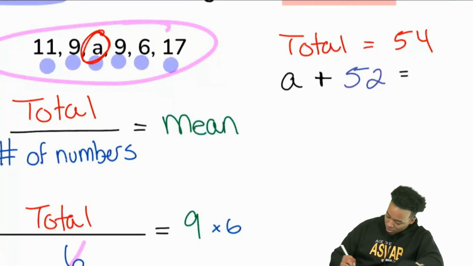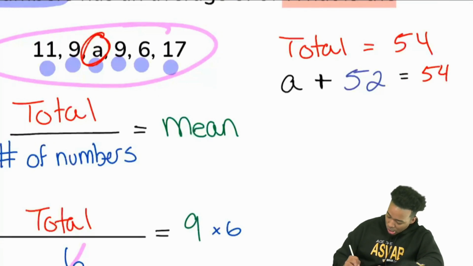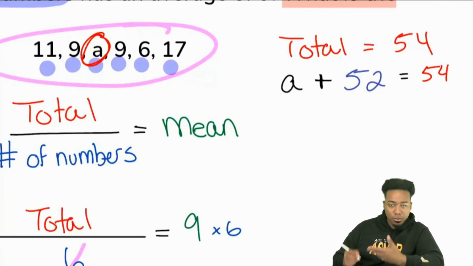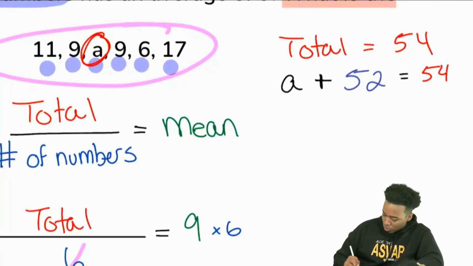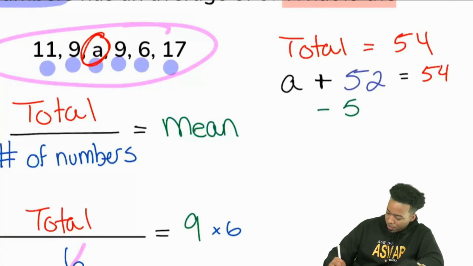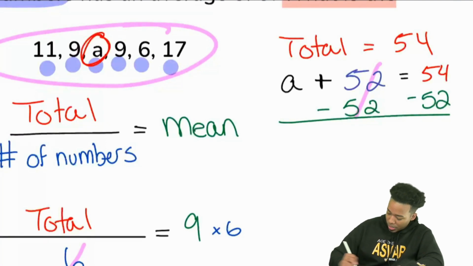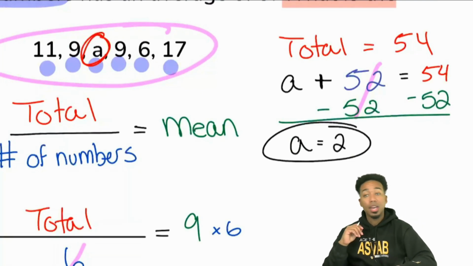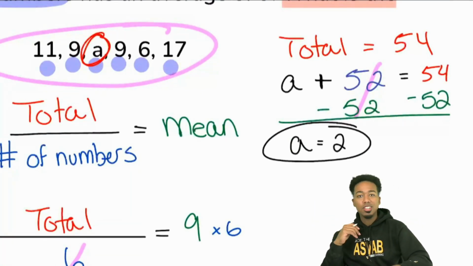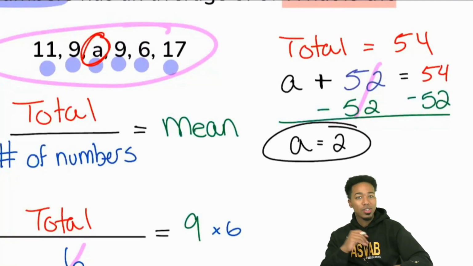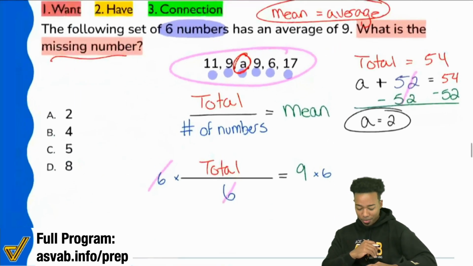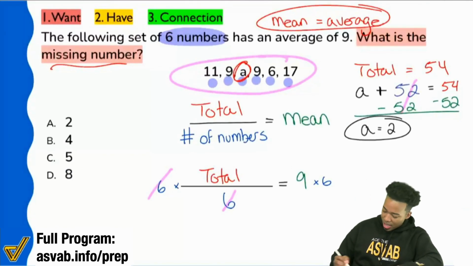So if this is supposed to equal 54, we could, if we wanted to show it, we don't really have to, but I will. We can go ahead and subtract it from both sides. And boom, that's going to give us A equals 2. So that missing number is going to be 2. And if we plug 2 back in, best believe when we did all the math, we'll get that 54 divided by 6 will give you 9. And there we go. And there we have it.